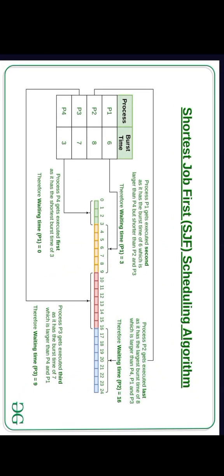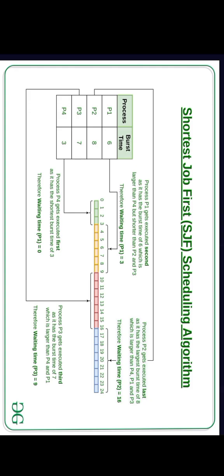Here is an example where we have 4 processes with their burst times. In the burst time column, we can see the very shortest job has a burst time of 3. That 3 is for process 4, P4. So P4 will be executed first as it has the shortest burst time of 3. Therefore, its waiting time is 0.